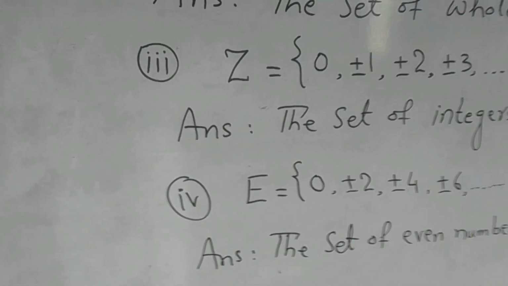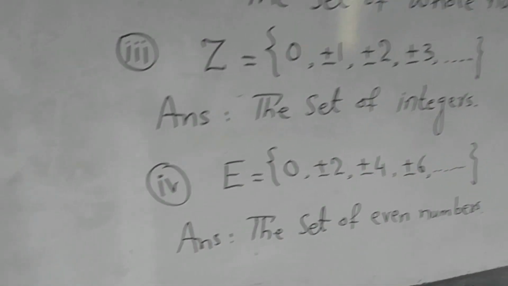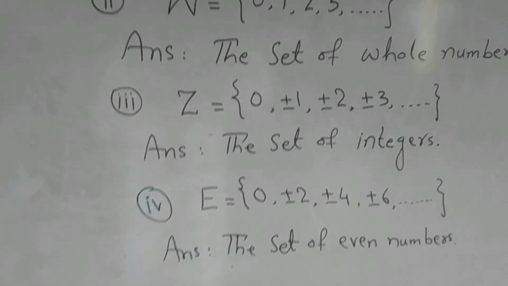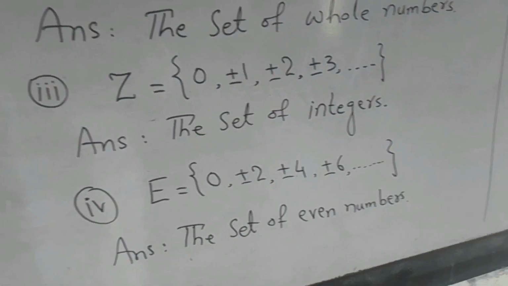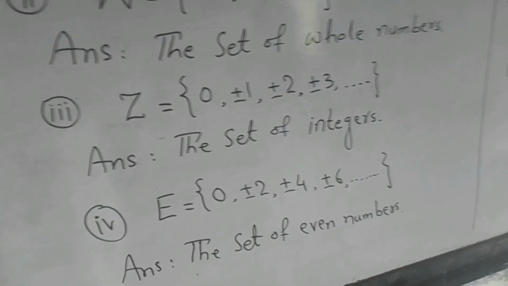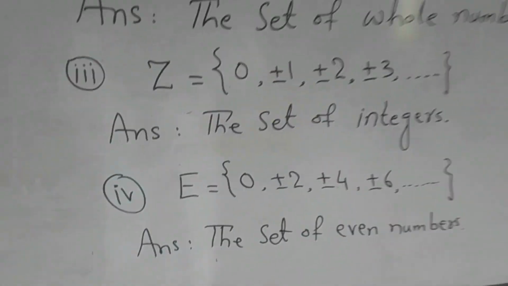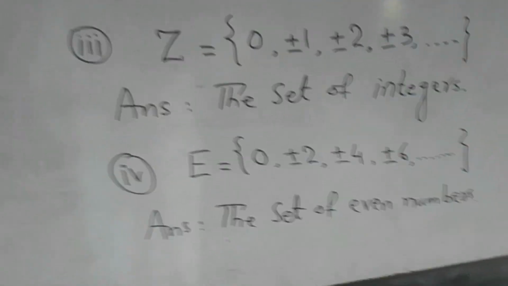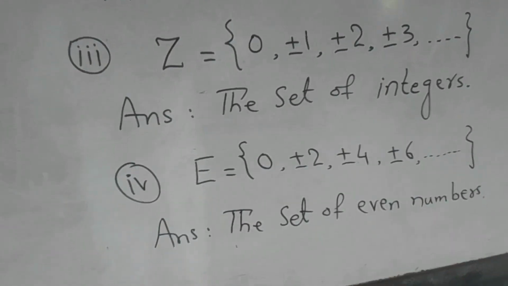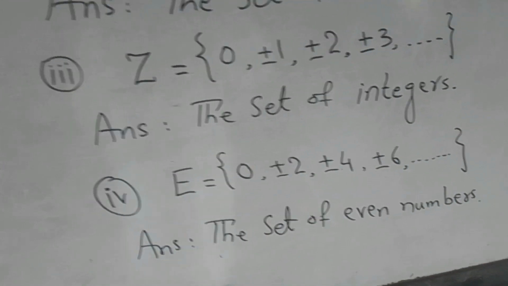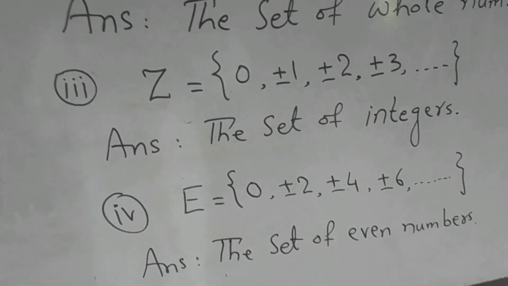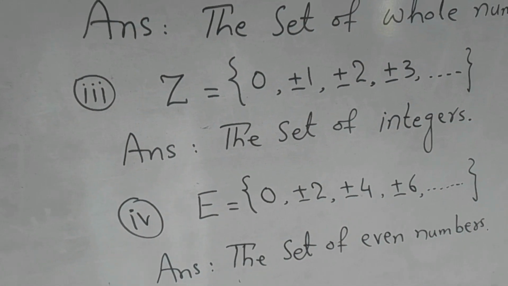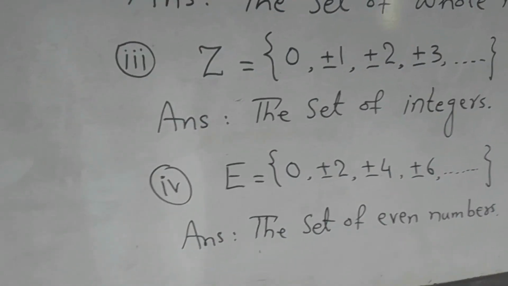Number four, the set symbol E = {0, ±2, ±4, ±6, ...} and so on. So this is called the set of even numbers. The set of even numbers starts from 0 and includes all even numbers, 2, 4, 6, both positive and negative. This is the set of even numbers.